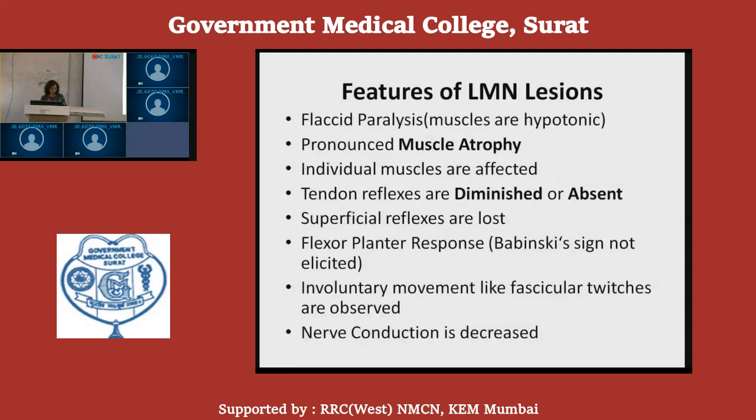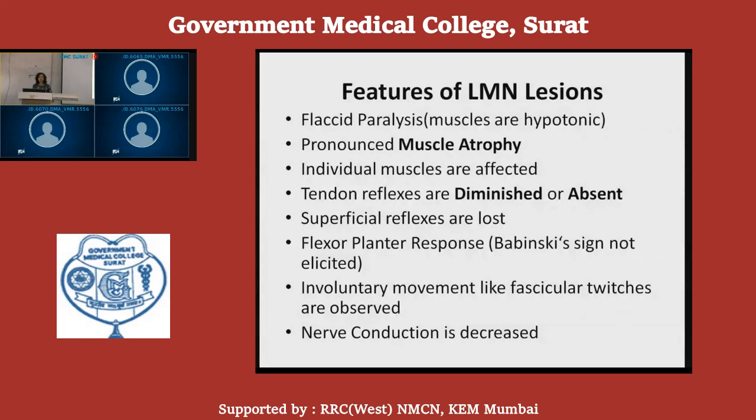The feature of the lower motor neuron lesions is flaccid paralysis. The muscles are hypotonic and there is pronounced muscle atrophy. In lower motor neuron lesions, the individual muscles are affected and the tendon reflexes are diminished or absent.